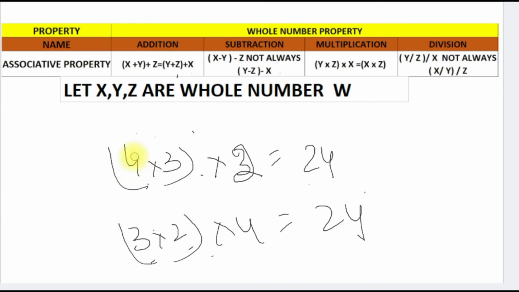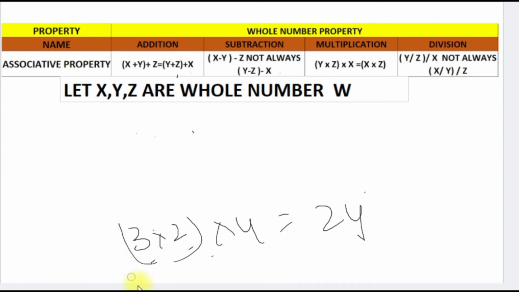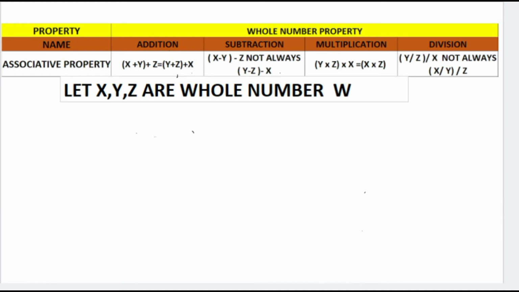The next is the associative property for division. The associative property doesn't work for division, right? Let us check it with an example. It's really easy to understand these properties. I already told in many of my videos that math is fun, math is like a game, and the thing is that we should understand the facts, not just memorize them, right?